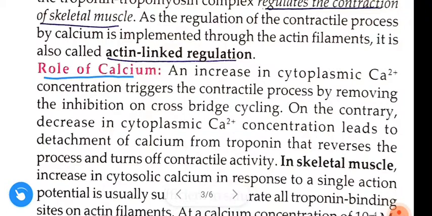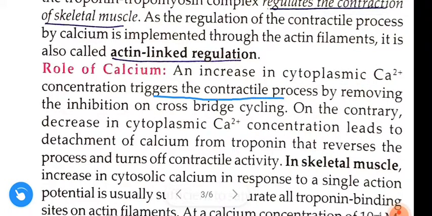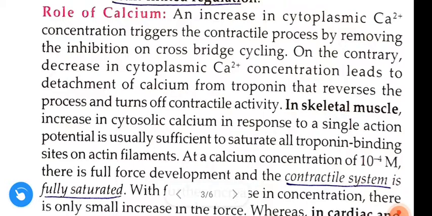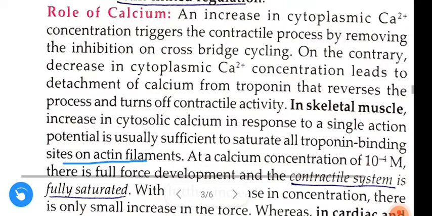Next, role of calcium. An increase in cytoplasmic calcium concentration triggers the contractile process by removing the inhibition on cross-bridge cycling. On the contrary, a decrease in cytoplasmic calcium concentration leads to detachment of calcium from troponin, which reverses the process and turns off contractile activity. In skeletal muscle, the increase in cytosolic calcium in response to a single action potential is usually sufficient to saturate all troponin binding sites on the actin filament.